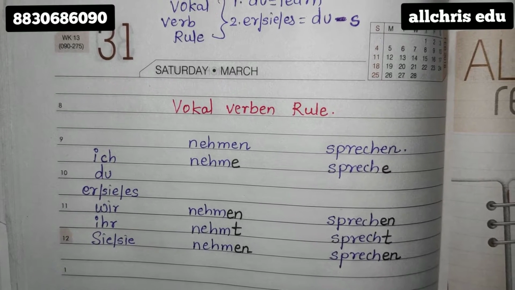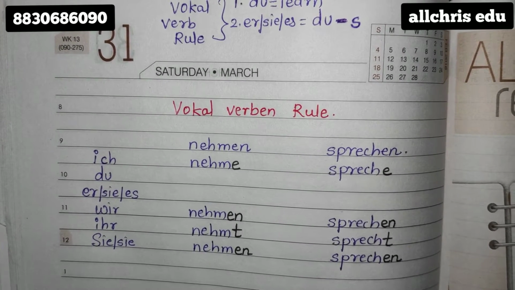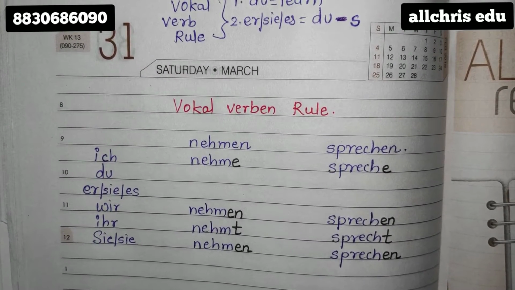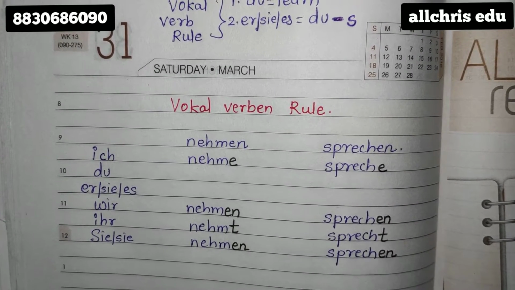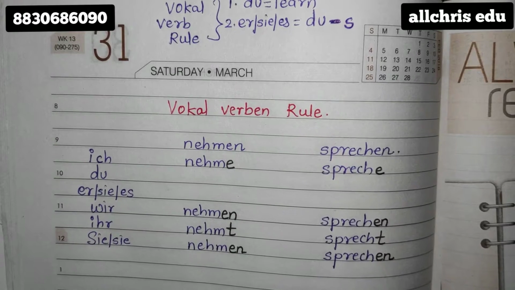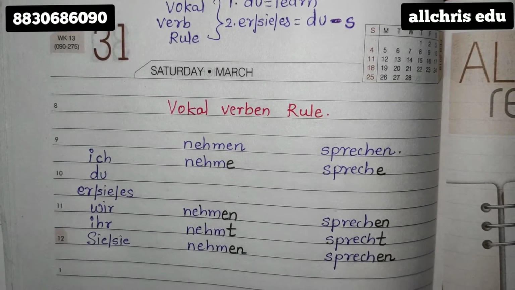If you haven't watched my previous videos, please go back, watch the videos from the normal rule and then come back to this video to understand it in a much better manner.